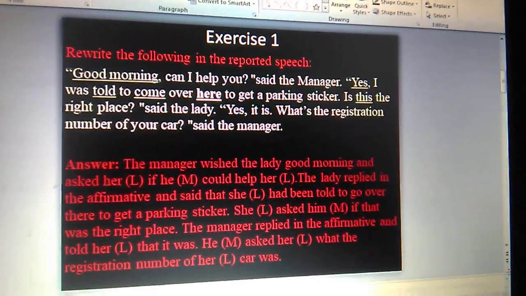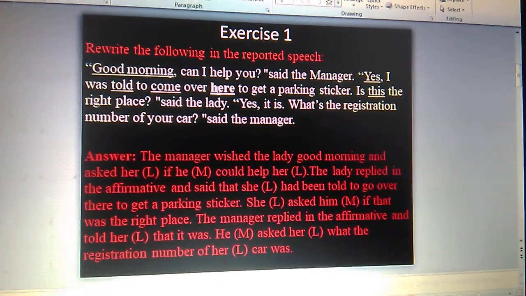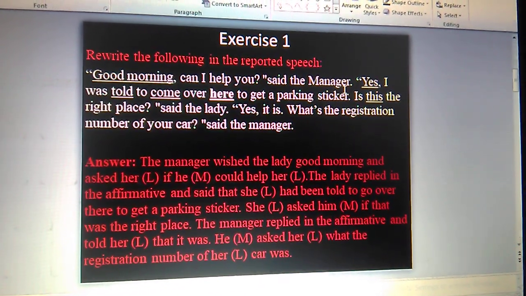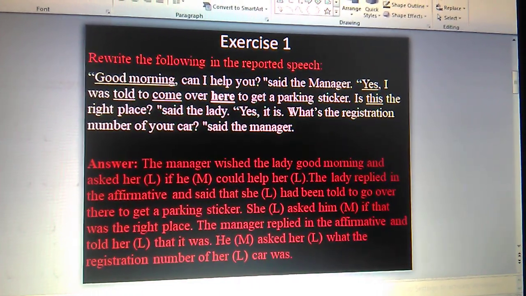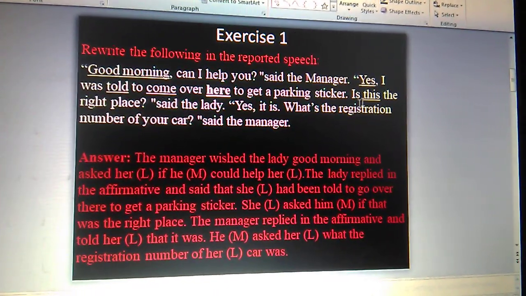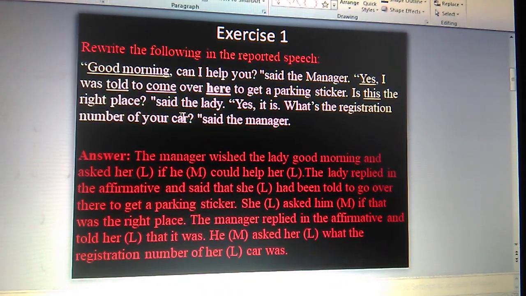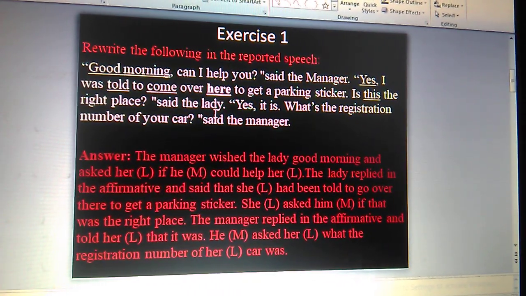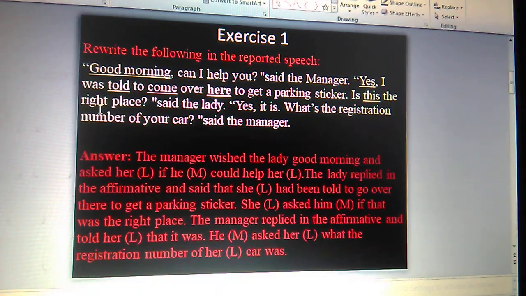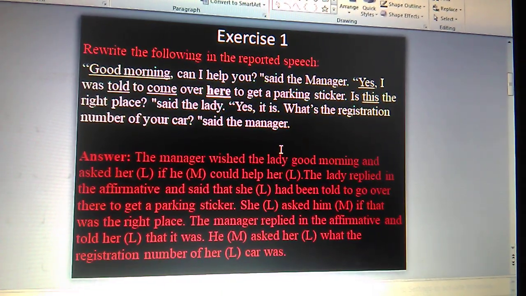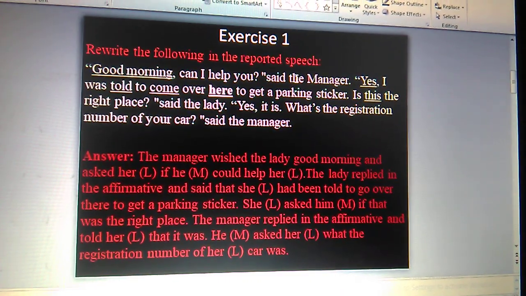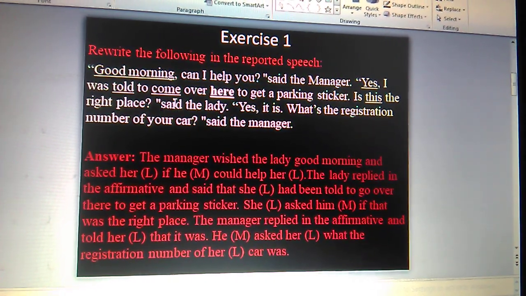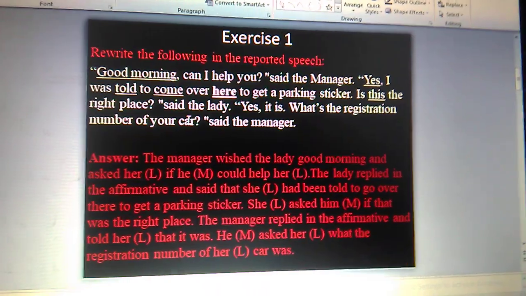Okay, so here if we read the passage: "Good morning, can I help you?" said the manager. "Yes, I was told to come over here to get a parking sticker. Is this the right place?" said the lady. "Yes, it is. What's the registration number of your car?" said the manager. So here is the manager and the lady. So the manager is the speaker and the lady is the listener.